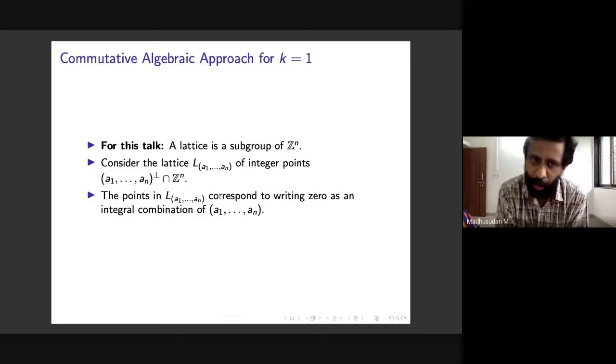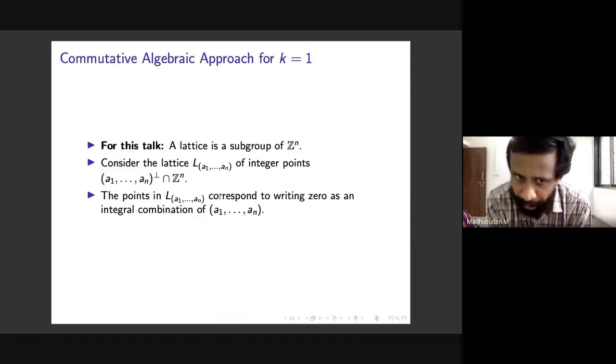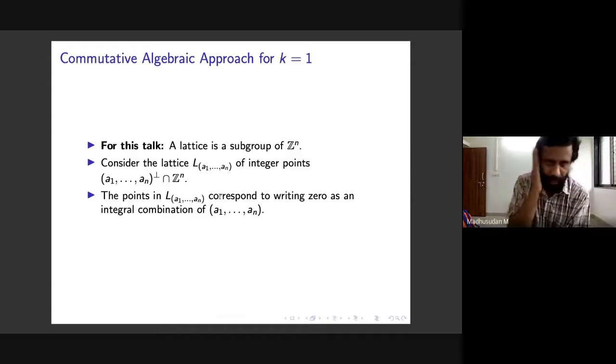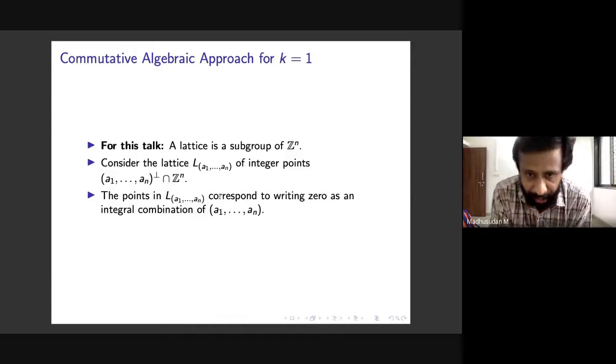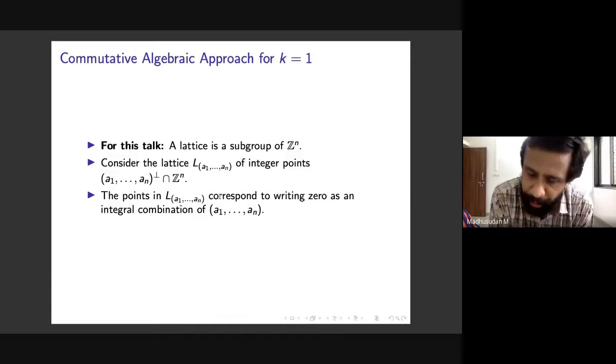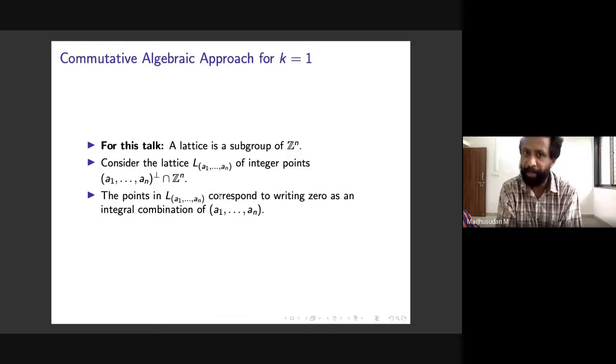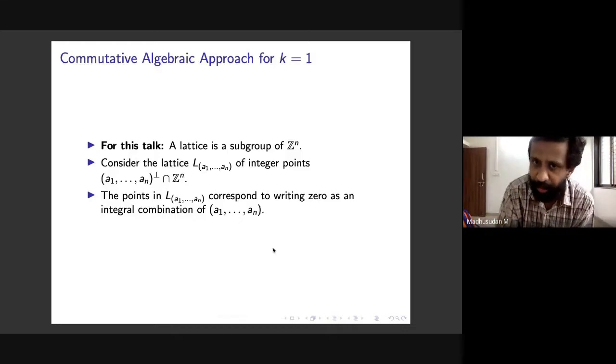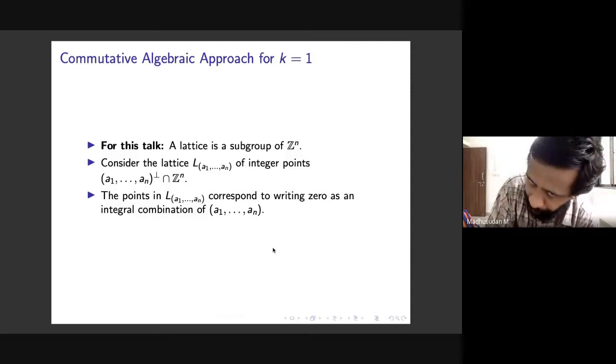By construction, the points in this lattice correspond to writing 0 as an integral combination of a_1 to a_n. Sorry, not non-negative, I take that back. By definition, because you're simply looking at points with integer coordinates on this hyperplane, that corresponds, by the definition of the inner product, to writing 0 as an integral combination of a_1 to a_n.